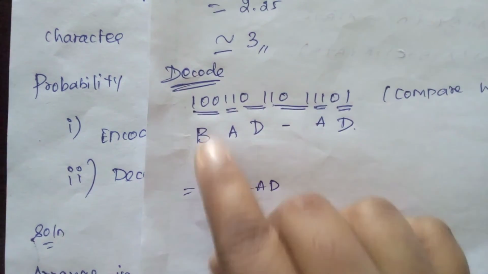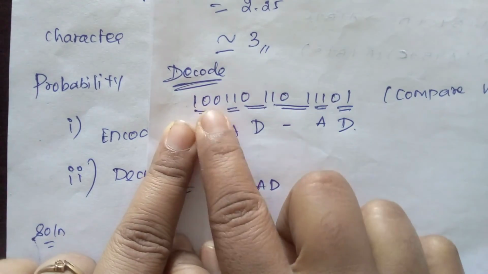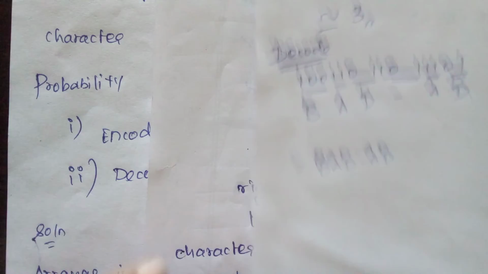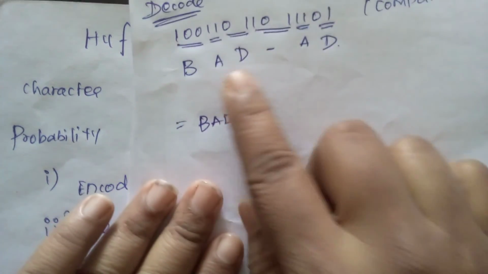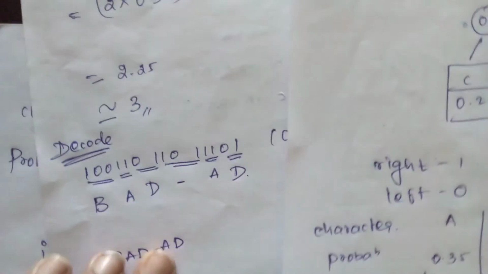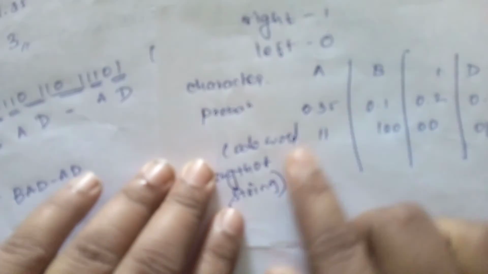I'm simply writing the code words, 1 0 0. Now I'm going to compare these values with these characters.